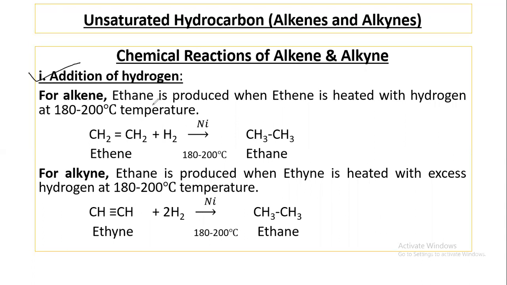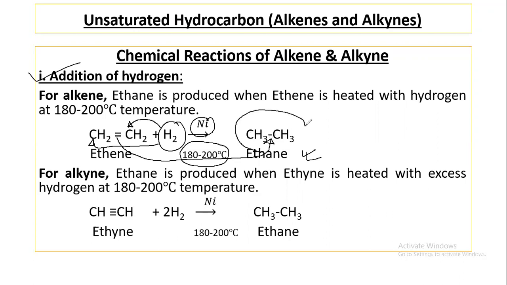For alkene, ethene reacts with hydrogen in presence of nickel catalyst at 182 to 200 degrees Celsius and produces ethane. Here, one hydrogen atom is attached with this carbon and another hydrogen atom is attached with this carbon, and this double bond is converted into a single bond, and finally we will get the ethane molecule.